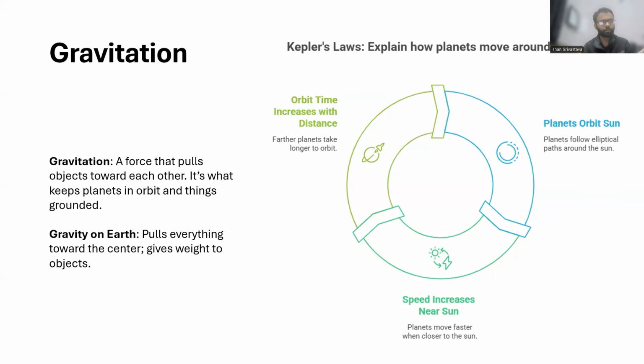Okay, so let's now come to gravitation. Now, gravitation is a force that is pulling objects towards each other, right? So if an object has mass, basically that object will have a gravitational pull, right? So no matter how small or big the object is, as long as it has a mass, it will have a gravitational pull, right?